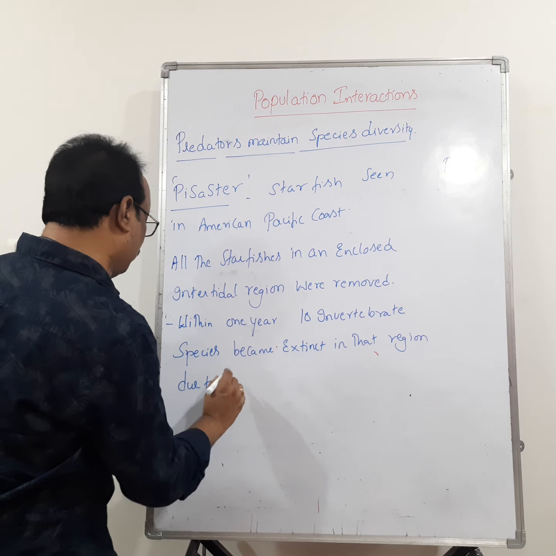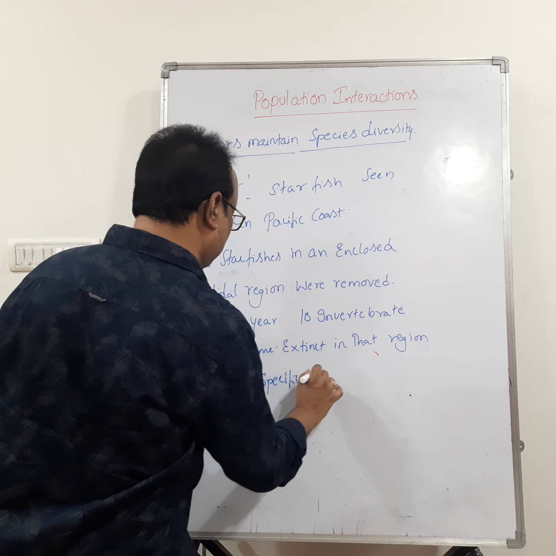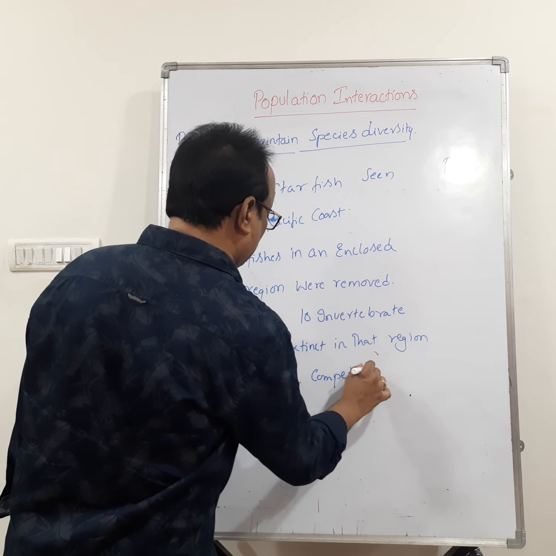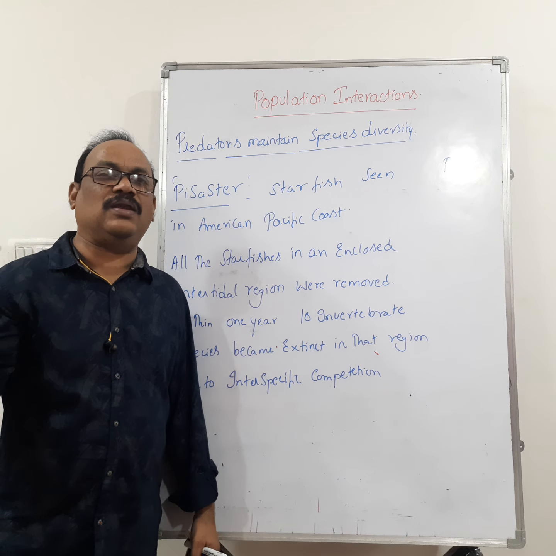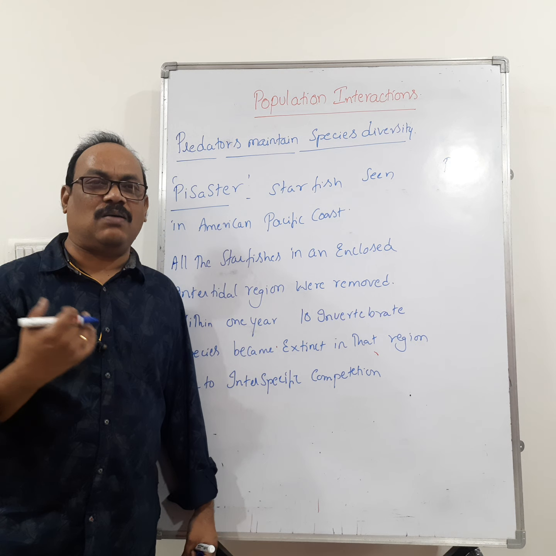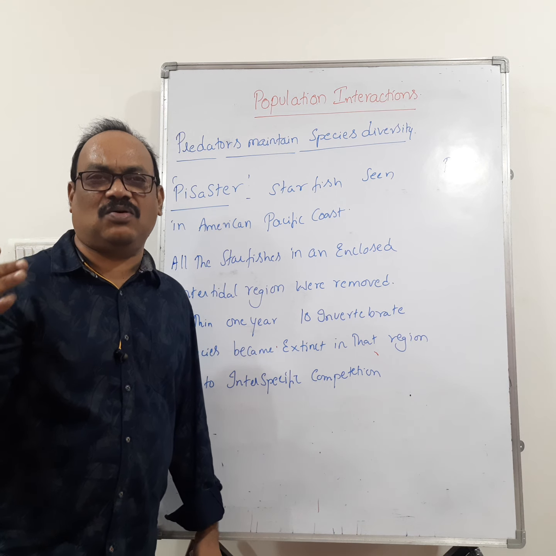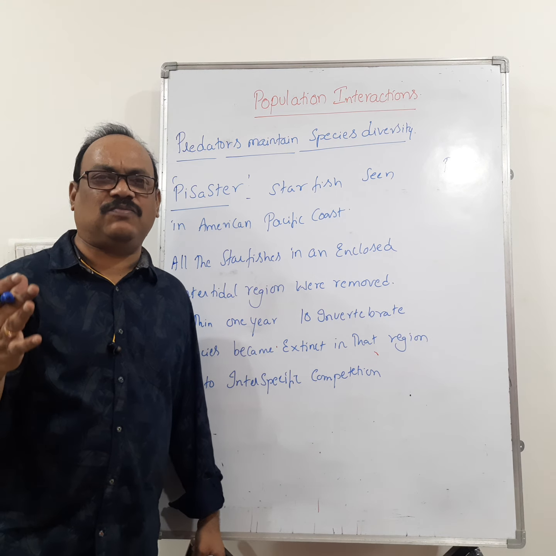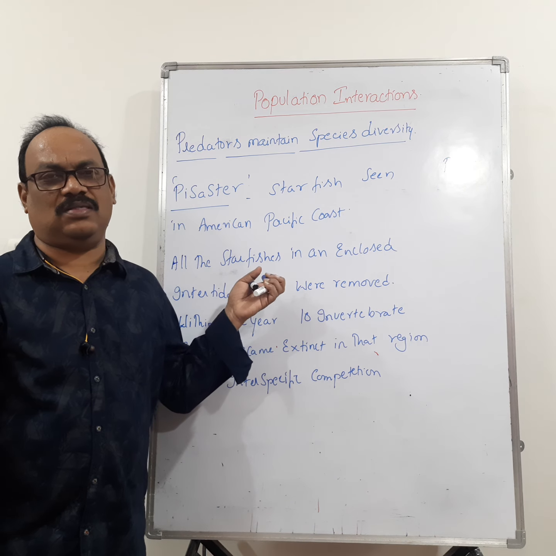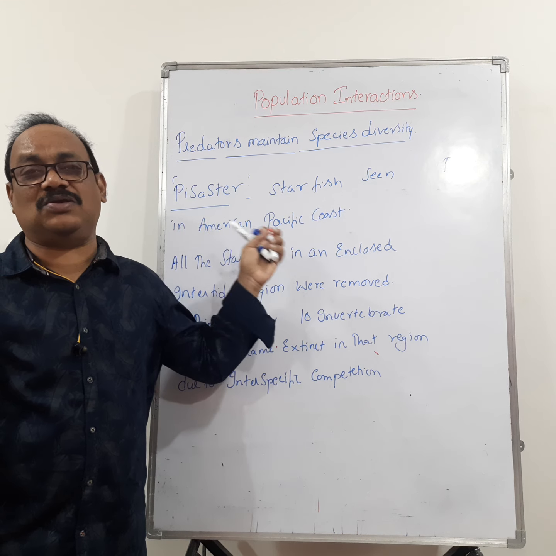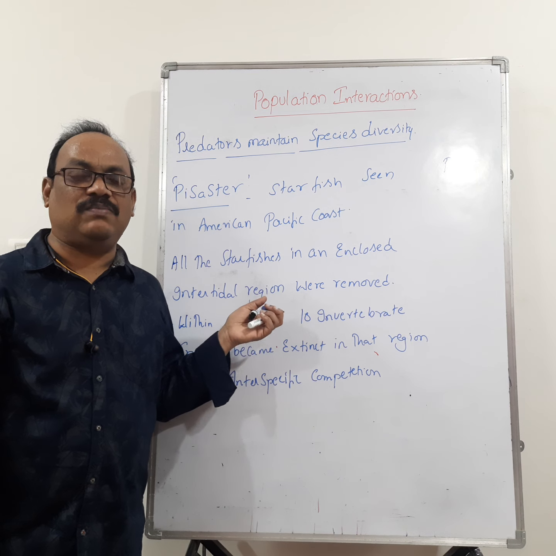Due to interspecific competition. Right? Because the predator is not there, when the natural enemy is absent, automatically competition among the species develops. Competition occurs among the species for common resources like food and shelter. Due to interspecific competition, 10 invertebrate species became extinct in that intertidal region. So predators can maintain the species diversity. In the absence of predators, definitely the species diversity will become less.